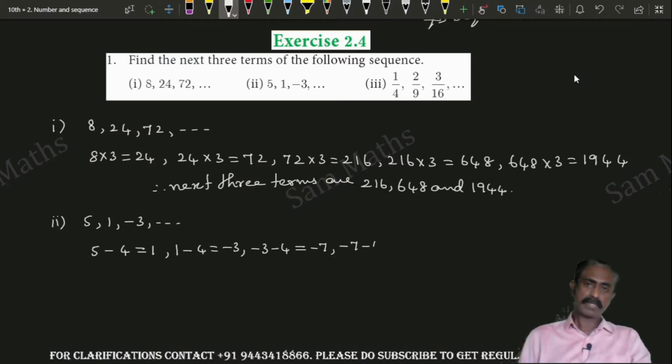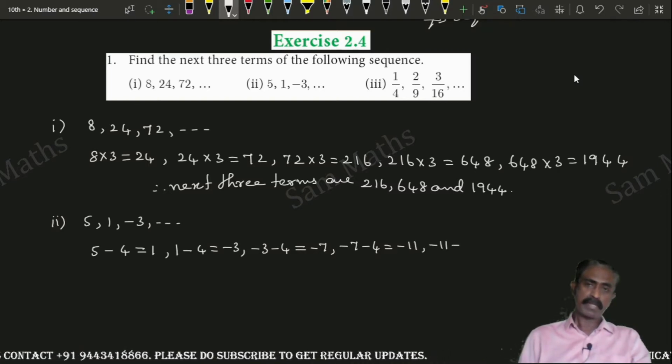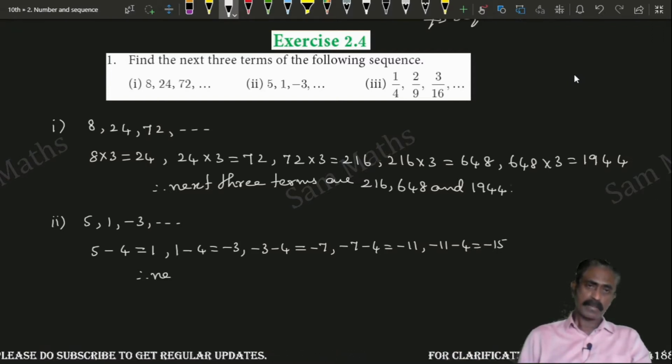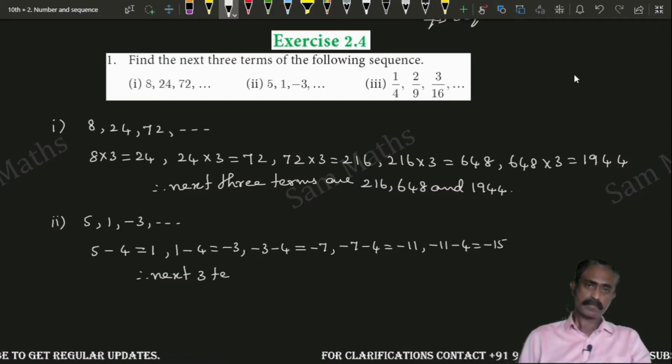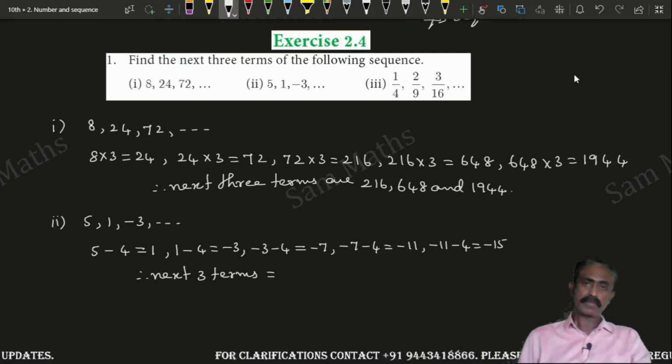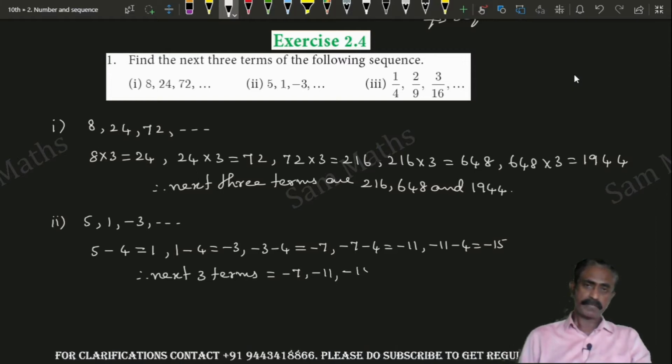Minus 7 minus 4 is equal to minus 11. Minus 11 minus 4 is equal to minus 15. Therefore, the next 3 terms are minus 7, minus 11, minus 15.